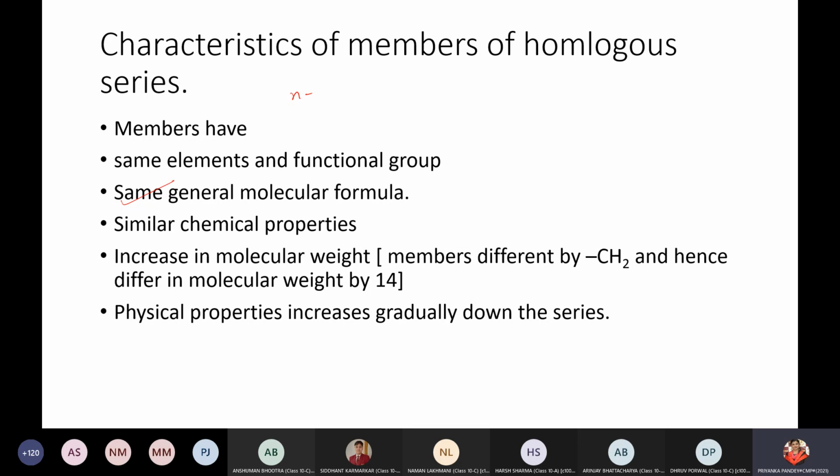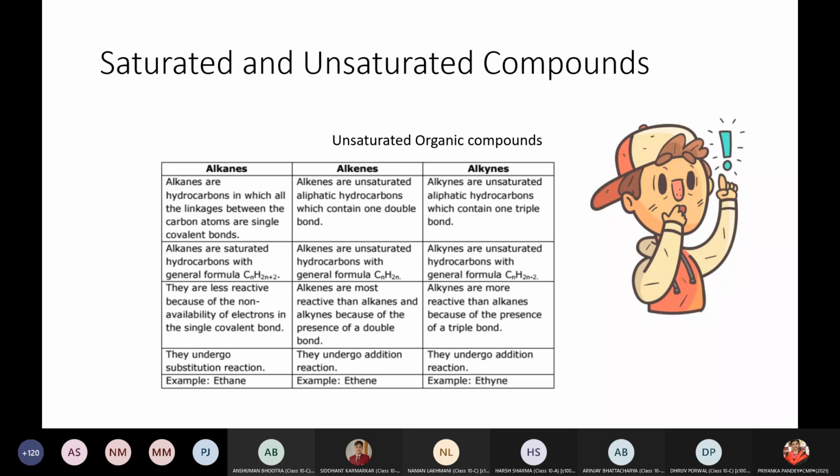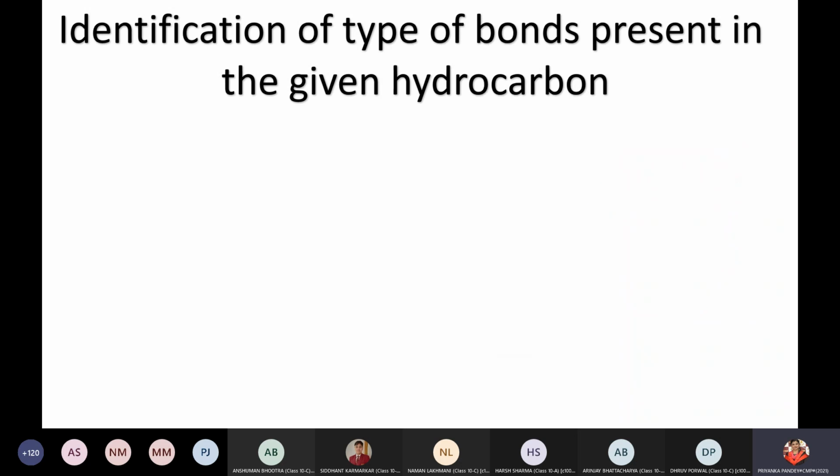of the same series. Because they have the same functional group, chemical properties will be the same. The difference, as we have discussed, is always CH2. Physical properties will definitely change. Chemical properties are the same because the functional group is the same, but physical properties will change because density will change. More carbon atoms, more hydrogen, density is going to change. So it will change the physical properties of the substance. Saturated, unsaturated, and how to remember alkanes, alkenes, alkynes, we have already done that table. Identification also we have done in more elaborate form last time.